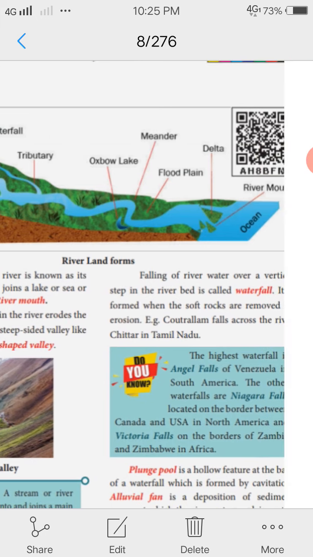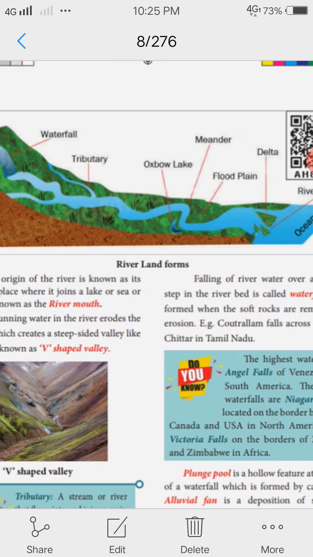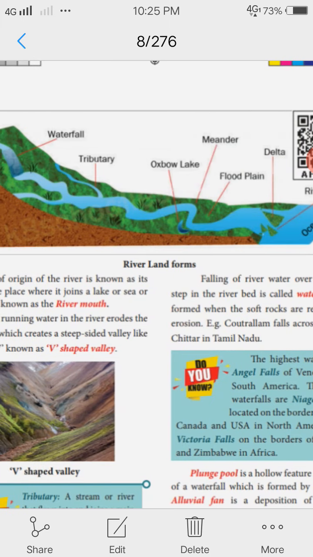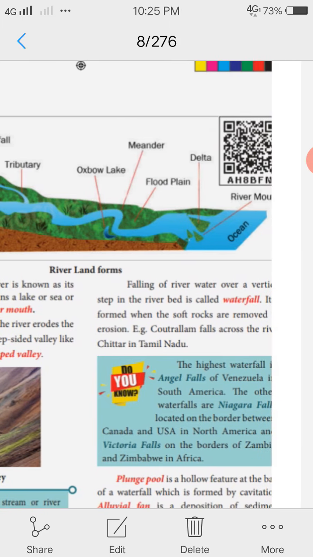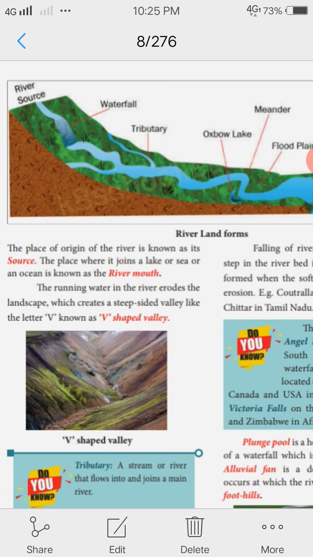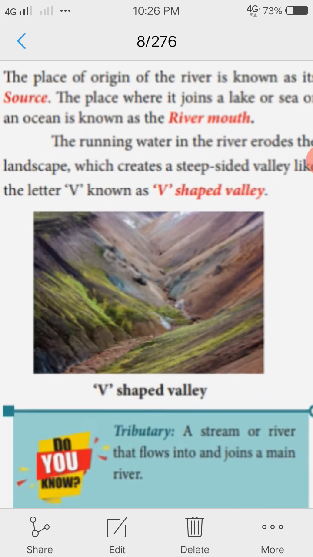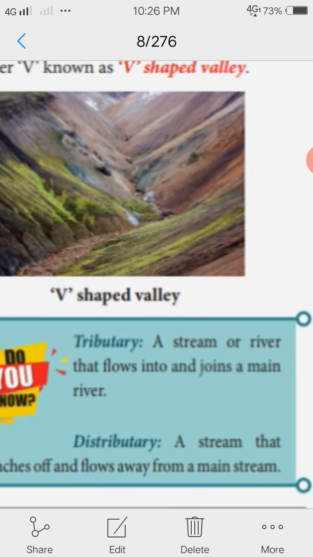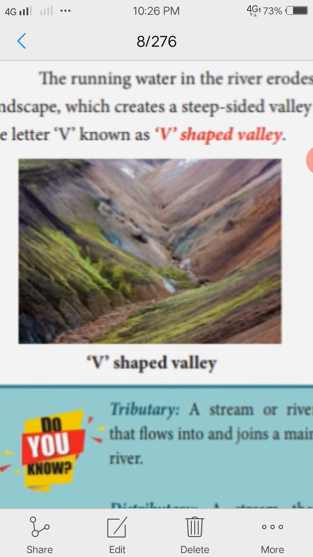The place where it joins a lake or sea is known as the river mouth. The velocity of the running water is high, so the running water first creates a V-shaped valley, a steep-sided valley like the letter V. This is a V-shaped valley. And here are the tributary and distributary.